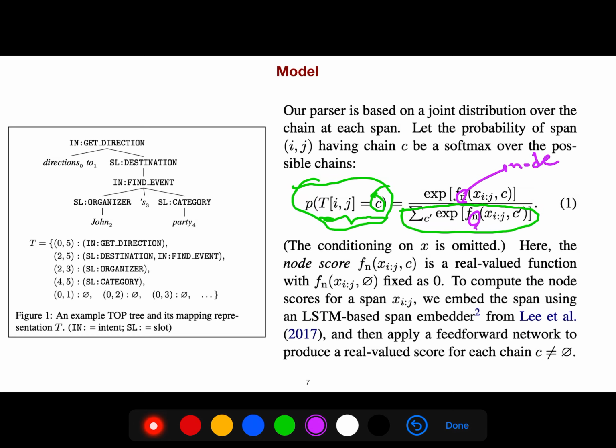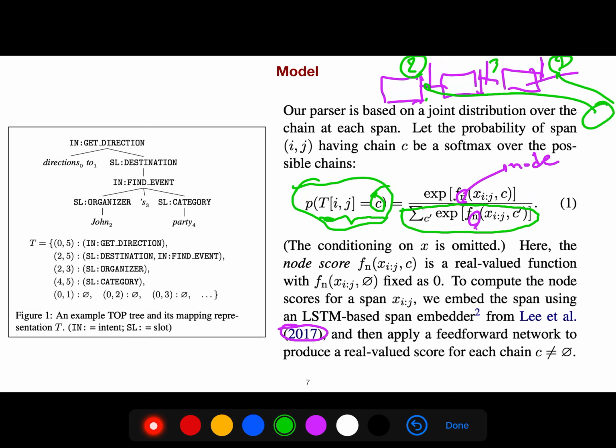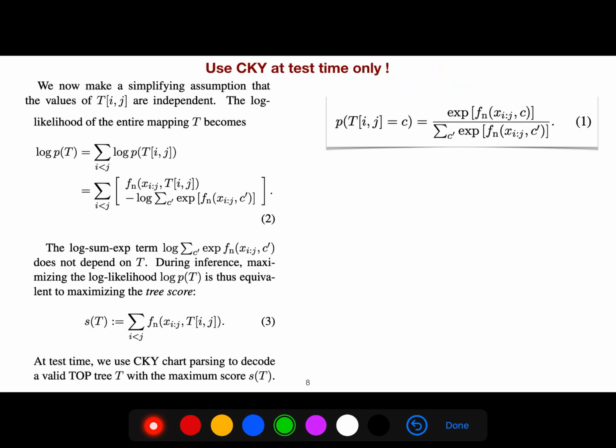To compute the scores, we embed the span using our technique, which is the LSTM-based span from 2017. But even before that, we knew that if you have an LSTM, here we have an encoder, then these are good representations. For example, if it is 2 and 3 and 4, when we say what is the span 2, 4, we just say, okay, this is h_ij. I give it to a feedforward neural network, and it becomes a scalar. A scalar is a good score, so we can use it later.